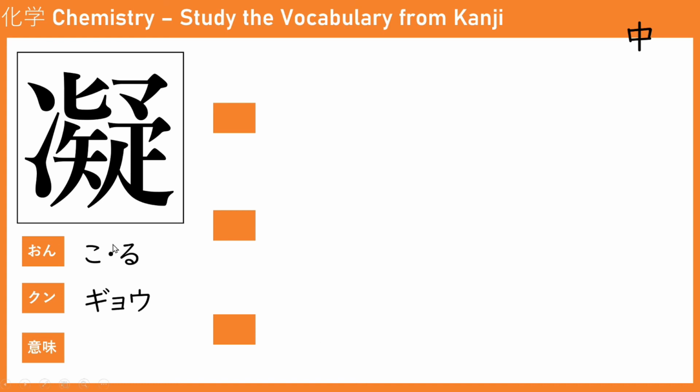The next kanji is gyo. Gyo, or in kunyomi, we call it koru, which means stiff or hard.